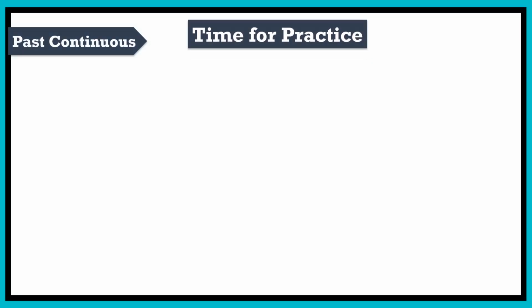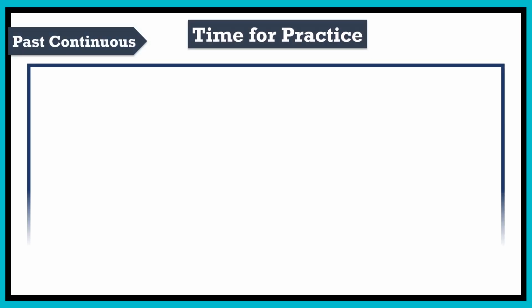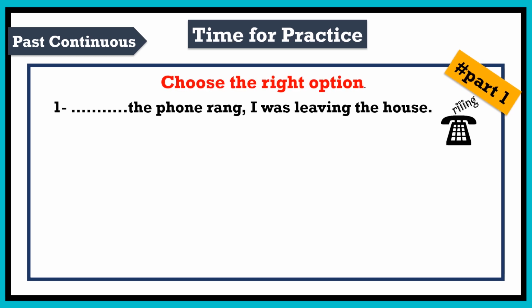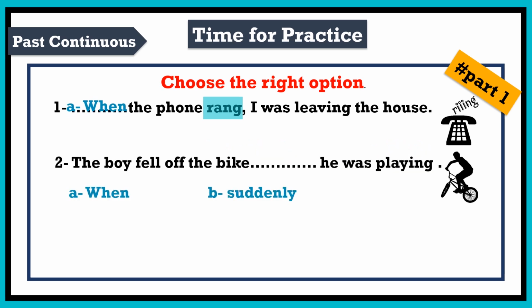I'd like you now to put what you have learned into practice. Task 1. Choose the right option. 1. The phone rang. I was leaving the house. The correct answer is definitely when, as the verb that follows is a past simple one. 2. The boy fell off the bike. He was playing. If we check the two verbs, was playing is the longer action, which was interrupted by fell off. So here we must choose while.